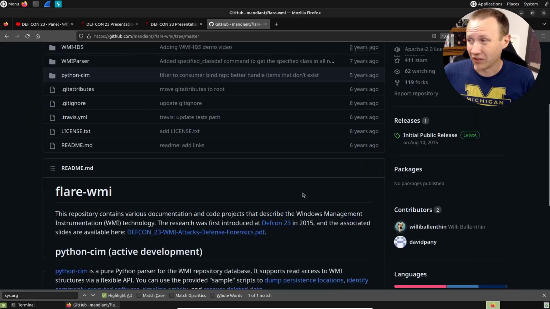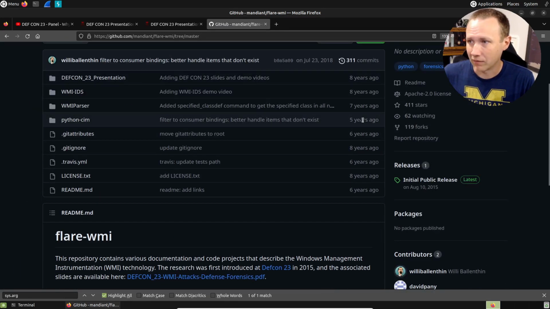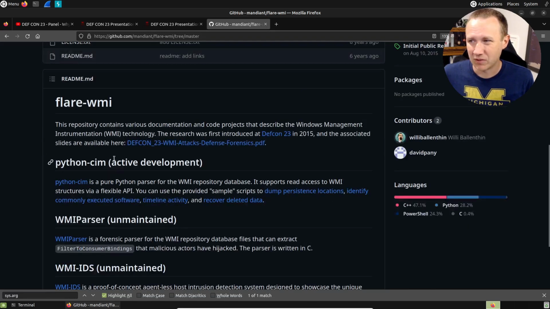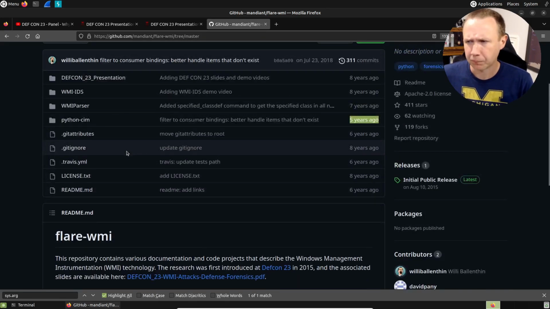Now this is old, like 6 or 7 years, last modified 5 years ago. It says that the PySim is still actively developed. I don't know about that, but it works well, and it's certainly a good enough tool for what we're trying to do today. If you're at all familiar with the Impacket set of tools on Linux, which is a set of Python libraries that speak the Windows native things, and you get sample scripts with it, this is of the same idea.